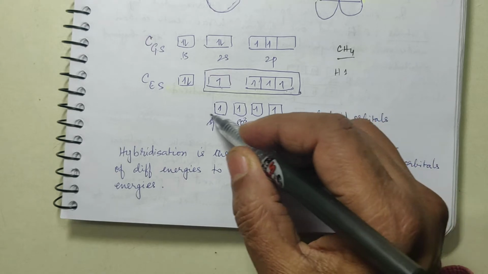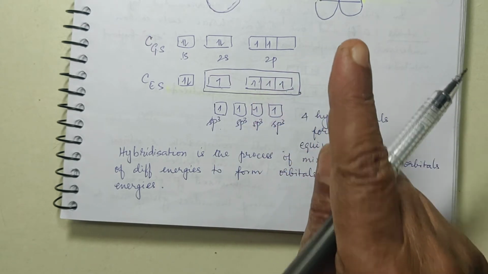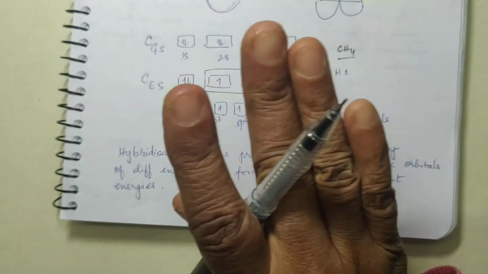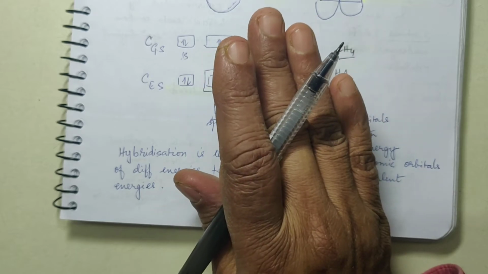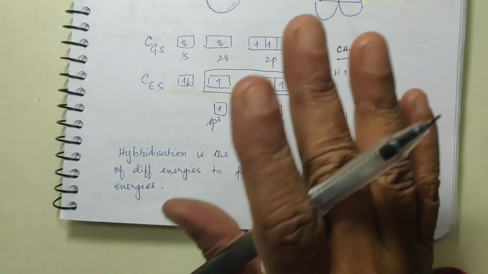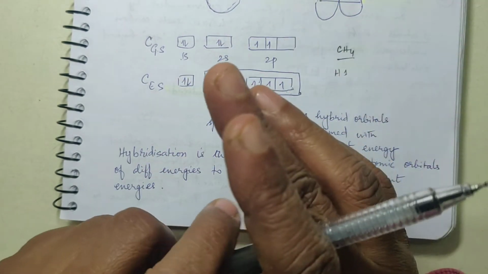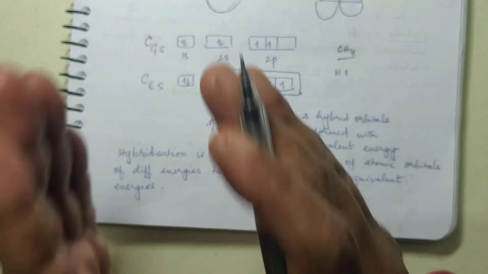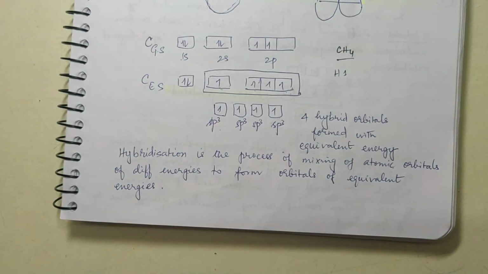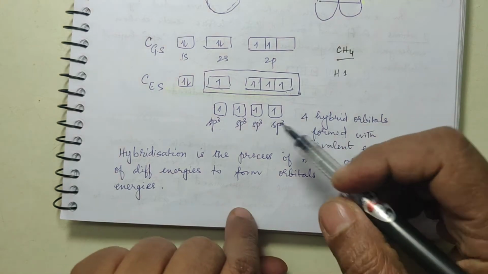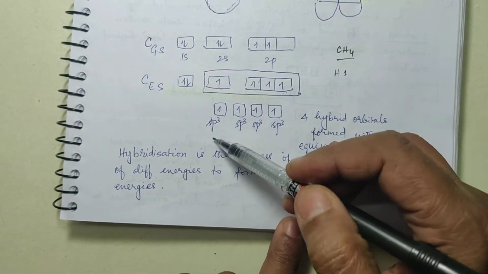So this sp3 depends upon the number of surrounding atoms. If 4 atoms have to be satisfied, then sp3 hybrid orbitals have to be made. If 3 atoms have to be satisfied, then sp2 hybridization will take place. Like that it goes. So 4 sp3 hybrid orbitals are formed.